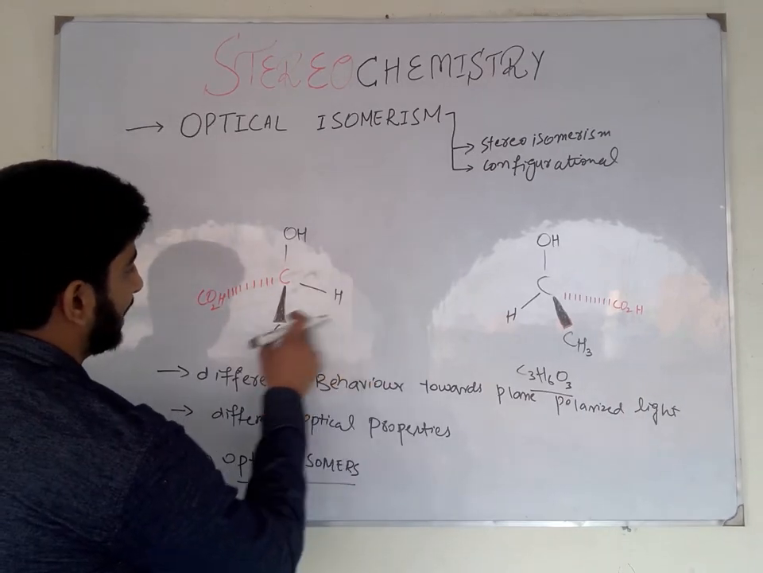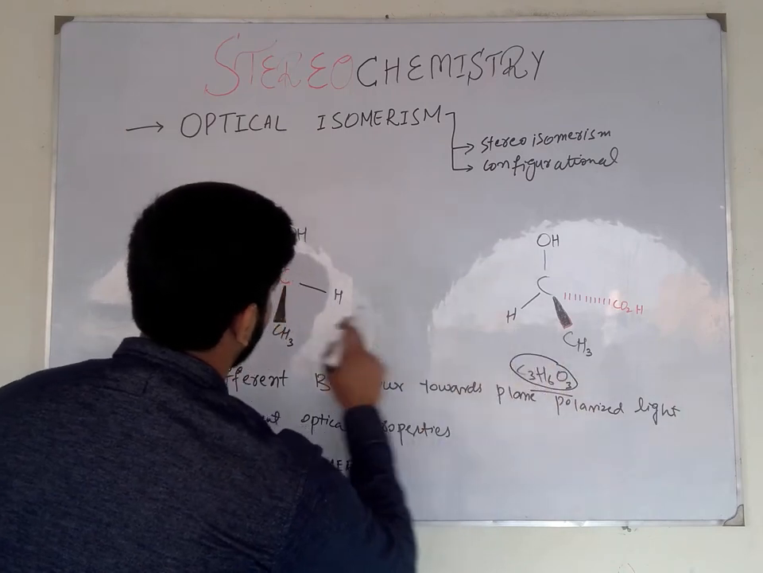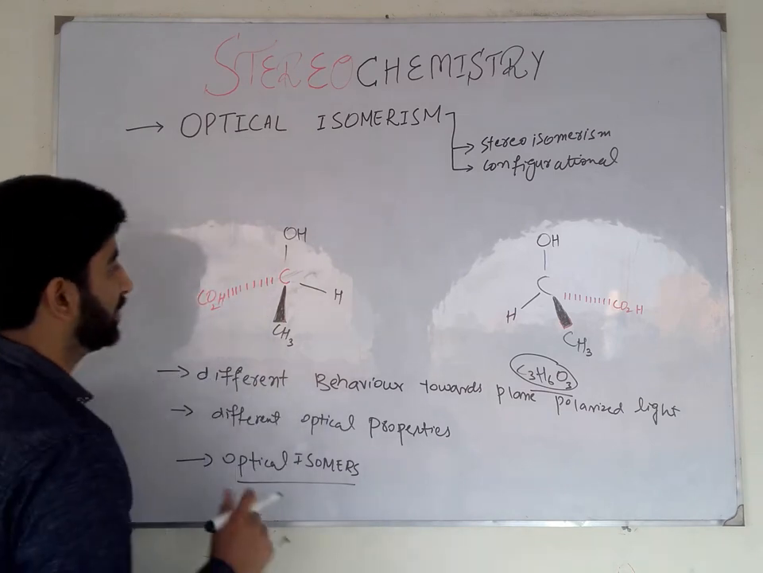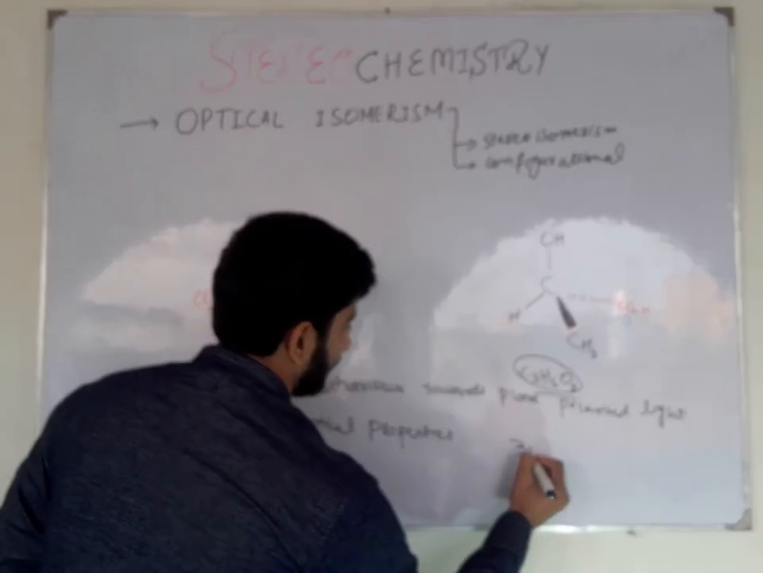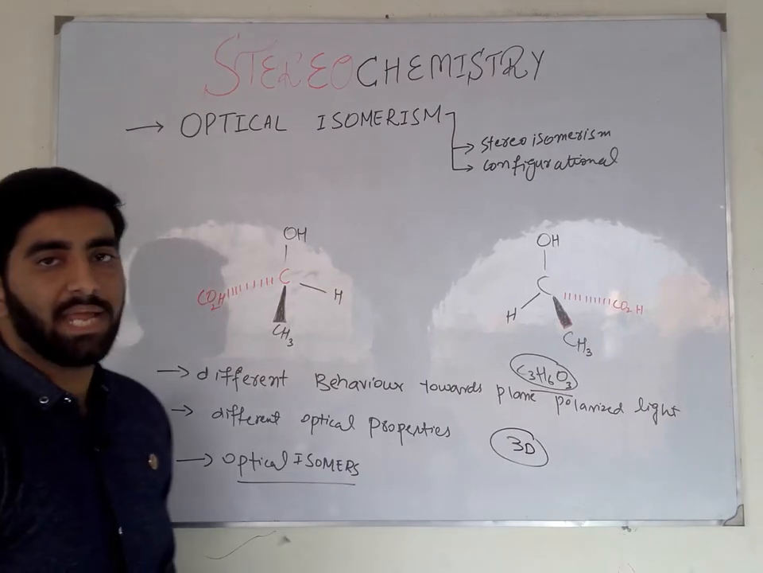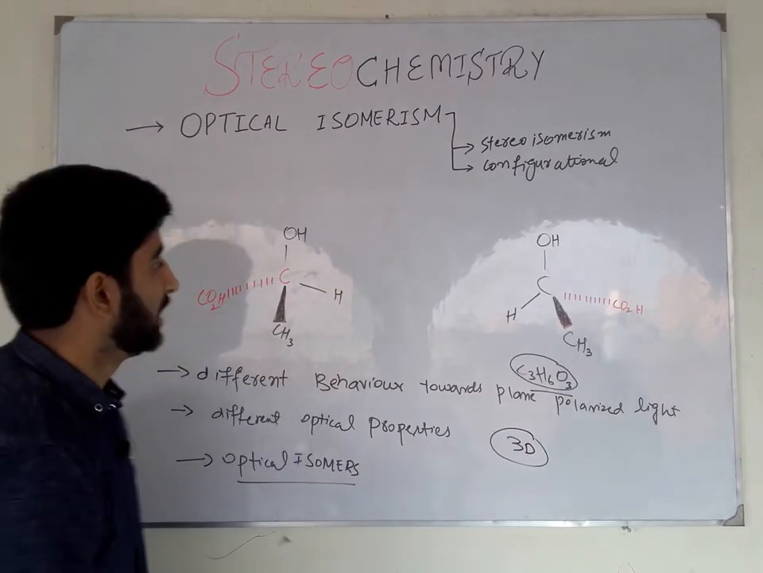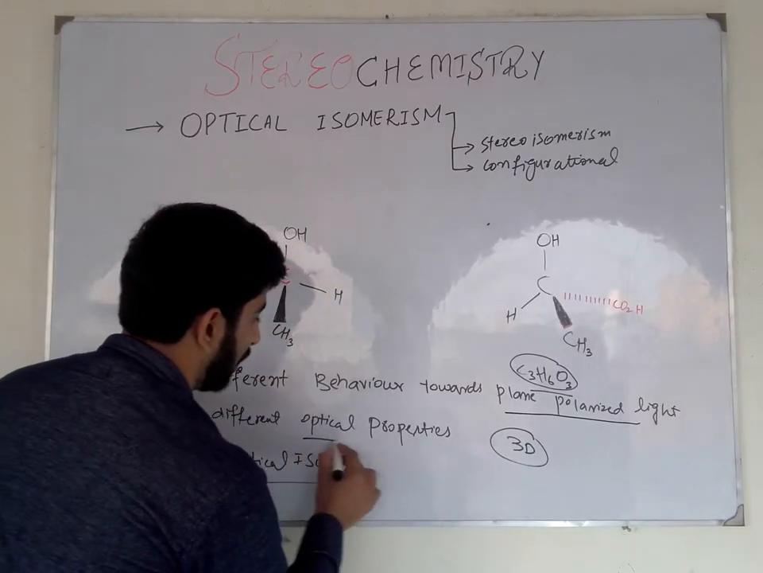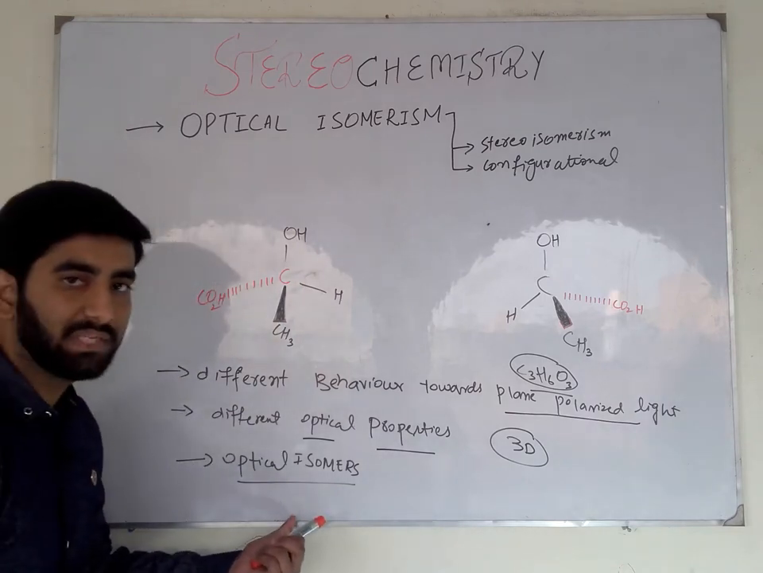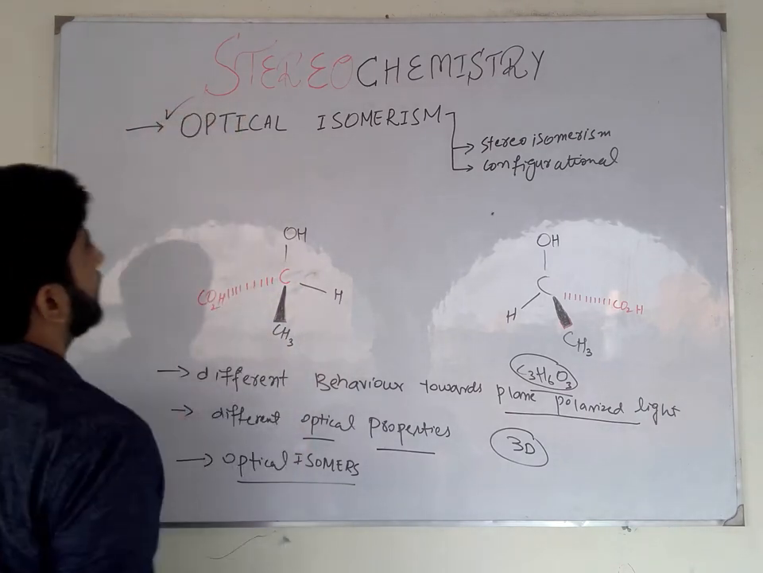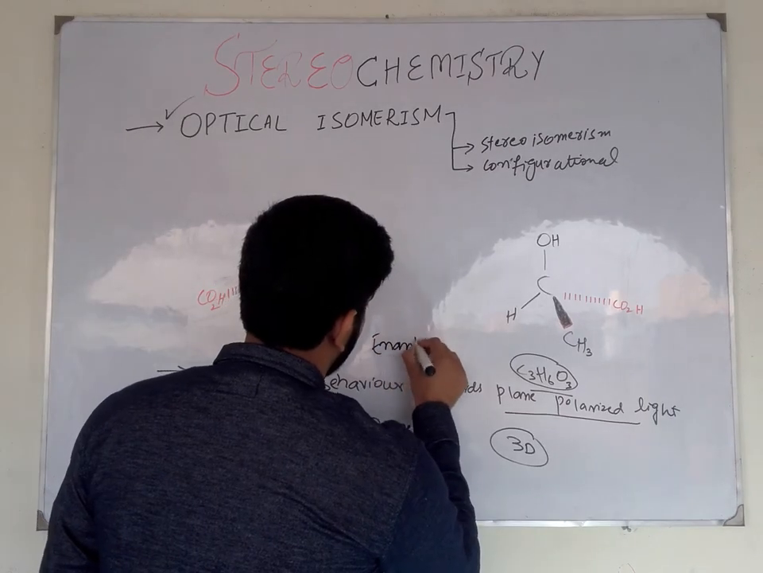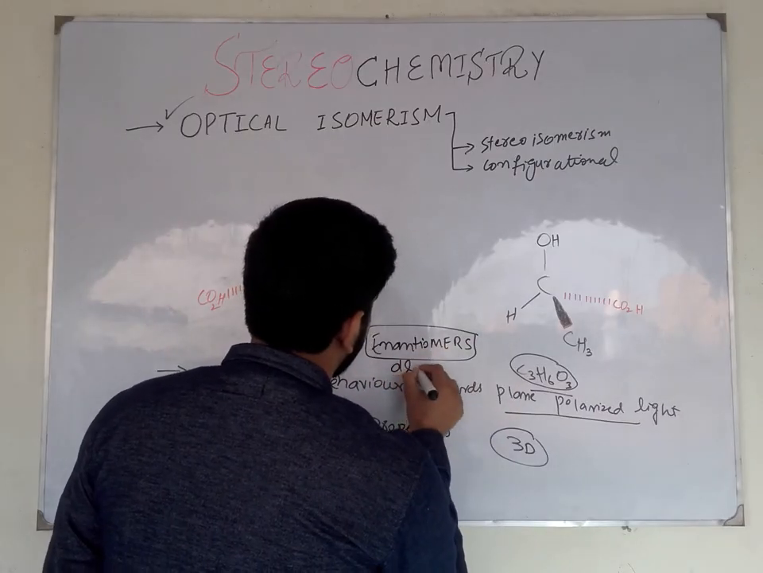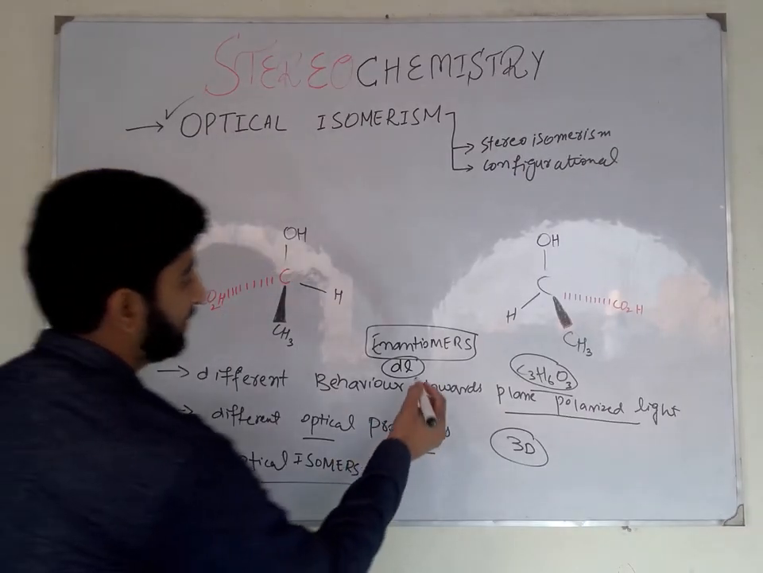Different compounds that have the same molecular formula, same structural formula, same order of connectivity of atoms, and the same bond sequence, but are different with respect to the three-dimensional orientation of atoms or bonds in space, and show different behavior towards the plane polarized light and different optical properties. Such compounds are called optical isomers, and the phenomenon is known as optical isomerism. They are called enantiomers of each other. They are also called DL pairs of each other and positive negative pair of each other.